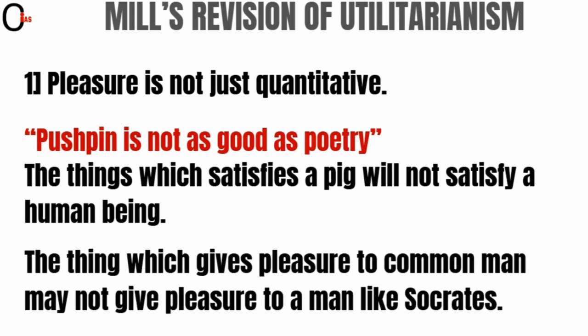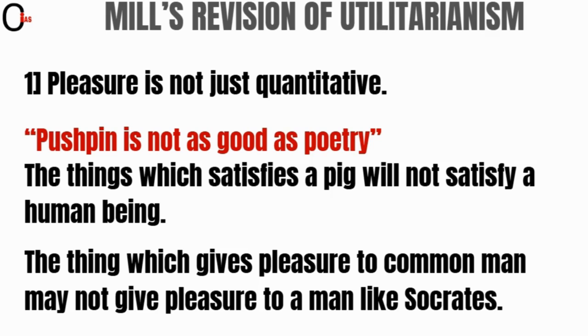And now, friends, let us understand Mill's revision of utilitarianism. So what changes did John Stuart Mill make to Bentham's theory of utilitarianism? So basically, Bentham gives a theory, right? So he is not satisfied with Bentham's theory. So he made his own theory on utilitarianism, right?